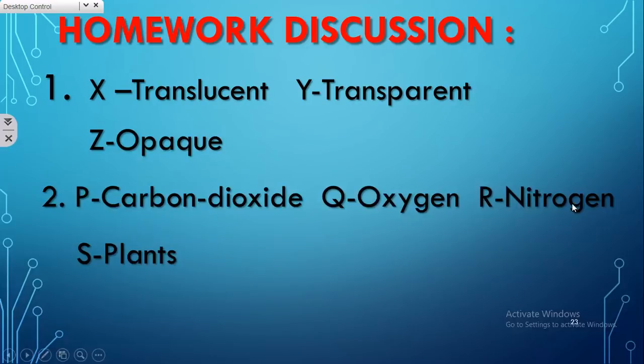See, R is nitrogen, not hydrogen. Okay, it is nitrogen. And S is plants. Some gave generally organisms and animals. Both are wrong. The correct answer is plants, since only plants utilize carbon dioxide for the photosynthesis process.